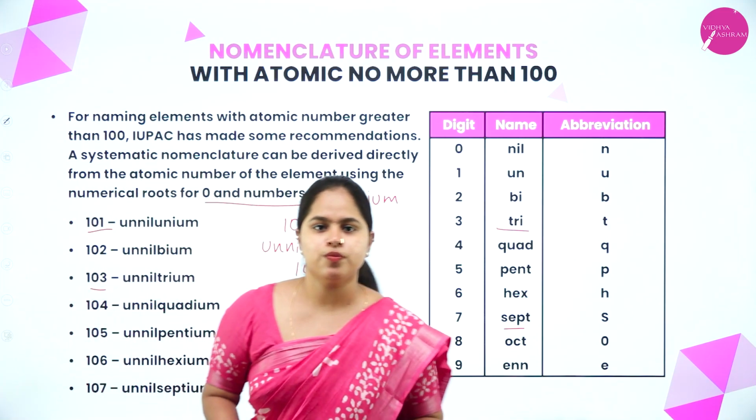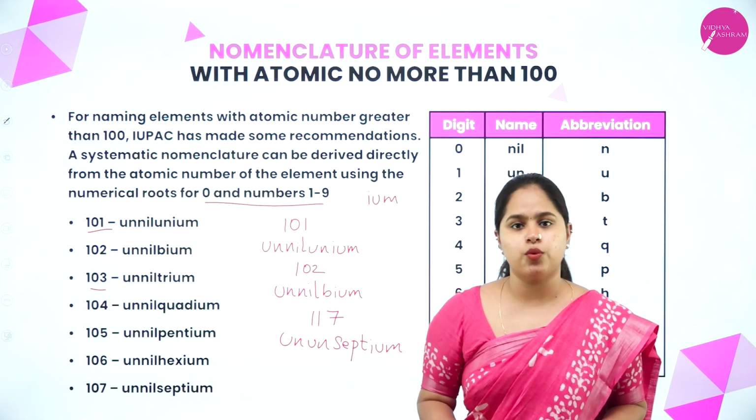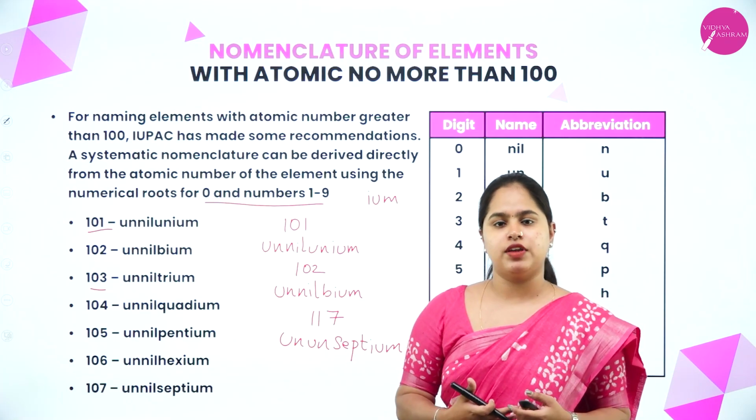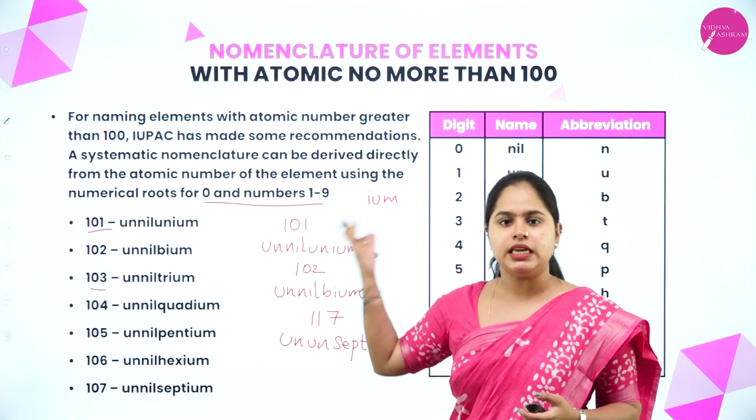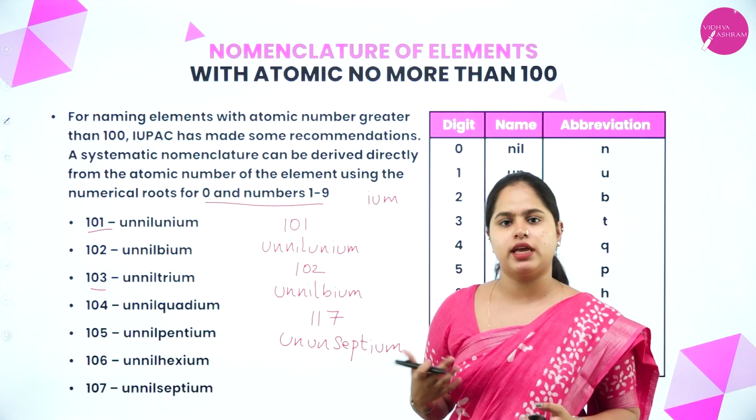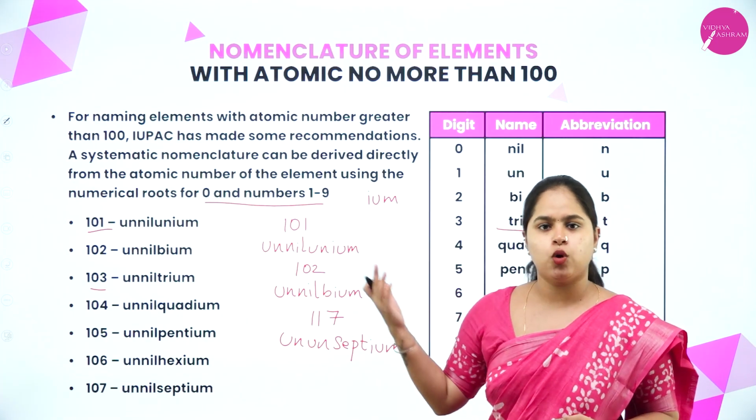So this is how you name the elements having atomic number more than 100. I hope you understood. So using this table, any element having atomic number more than 100 can be named. Yes, I hope it is clear.